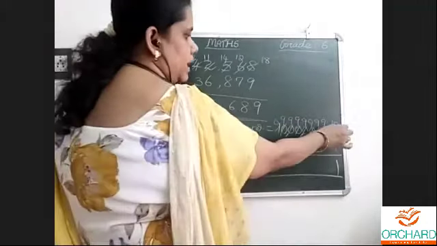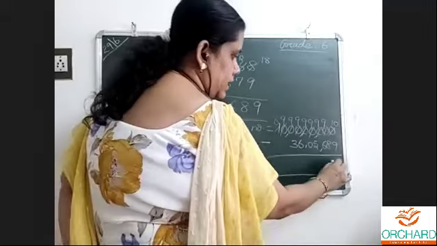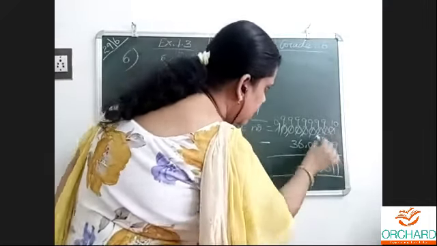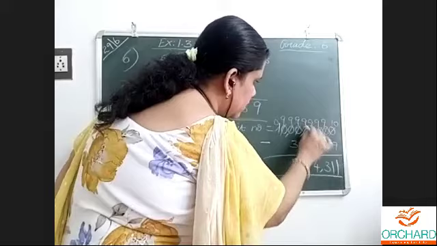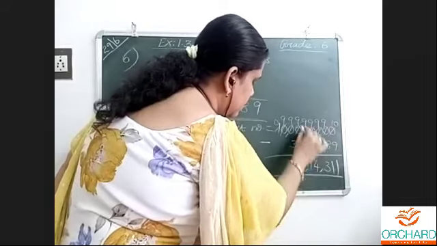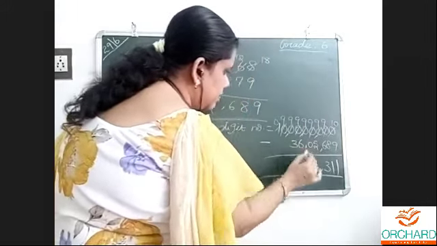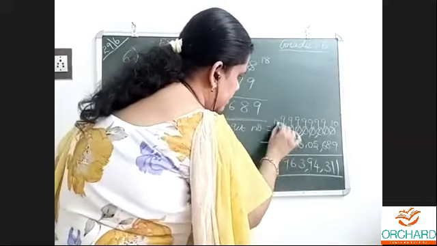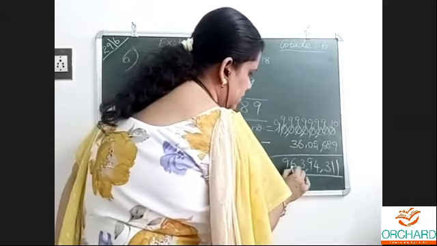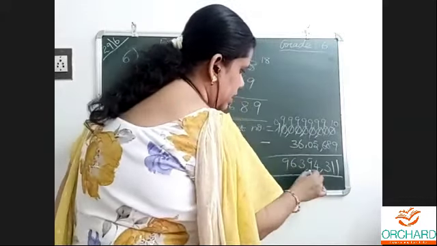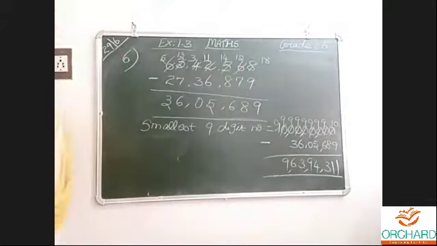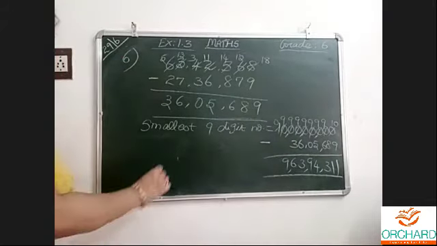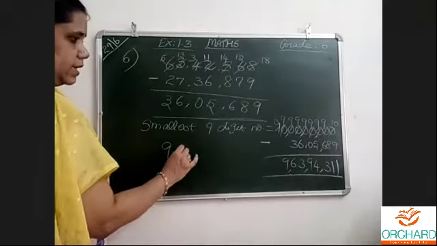So this one gone there. 10 minus 9, 1. 9 minus 8, 1. 9 minus 6, 3. And 9 minus 5, 4. 9 minus 0, 9. 9 minus 6, 3. 9 minus 3, 6. 9. This is gone. Yes. 3, 2, 2. I'll check this. 963,94,311. I am correct. So my answer is this.